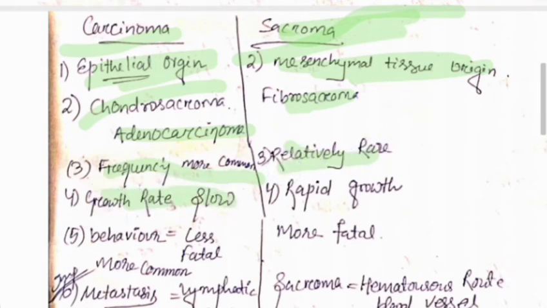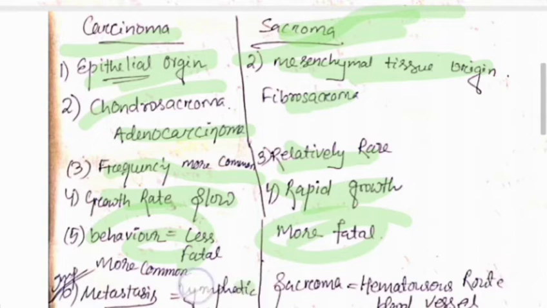Growth rate is slow in carcinoma, and rapid in sarcoma. Behavior is less fatal in carcinoma, but more fatal in sarcoma. Why rapid growth? Due to the rapid growth, fatality can occur within 2 to 3 months. The patient will die if the diagnosis is not made quickly. If diagnosed early, the survival chance may increase.